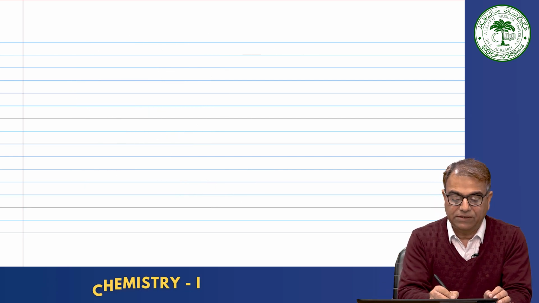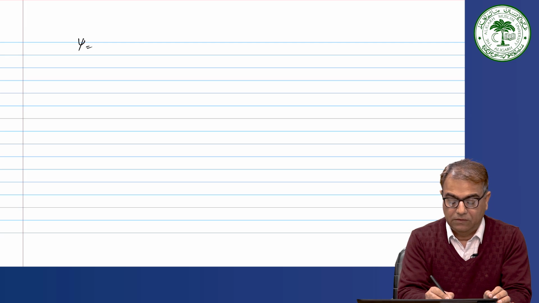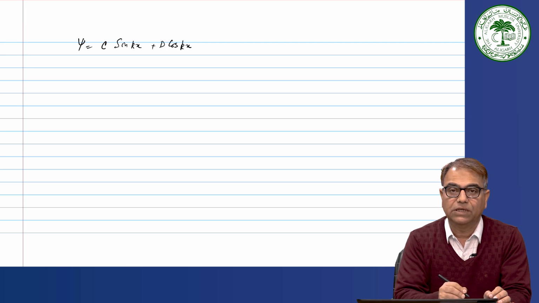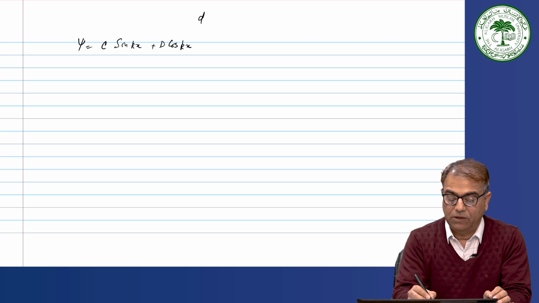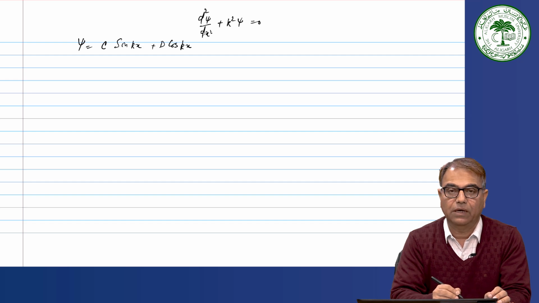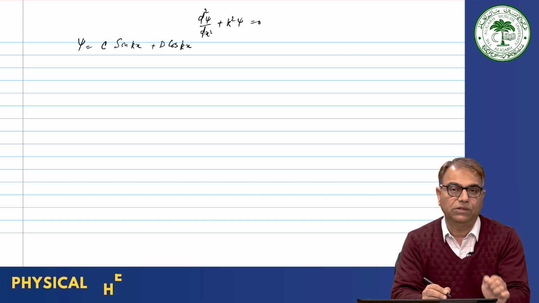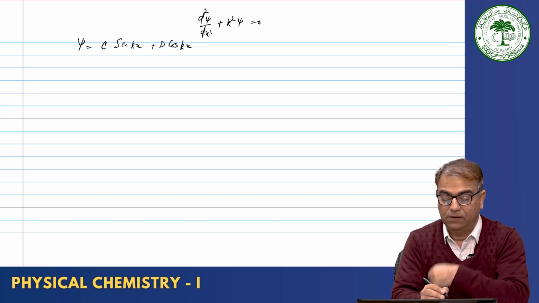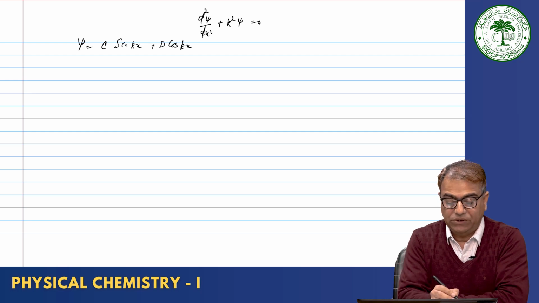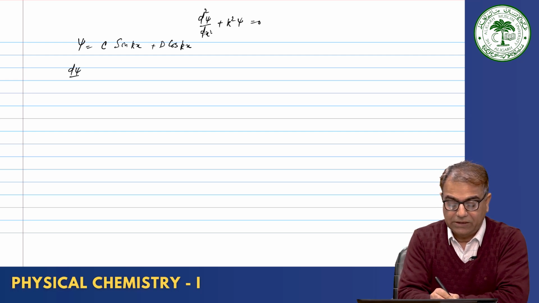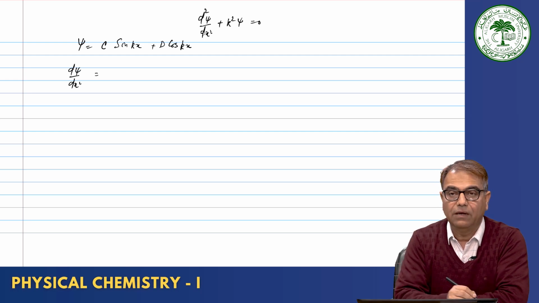We can write the wave function psi as c sin k x plus d cos k x also. Remember, our equation was d square psi by dx square plus k square psi is equal to 0, and we need to find the solution for this equation. Okay. So, again in the same way you check this, you do the d square psi by dx square and find the value.